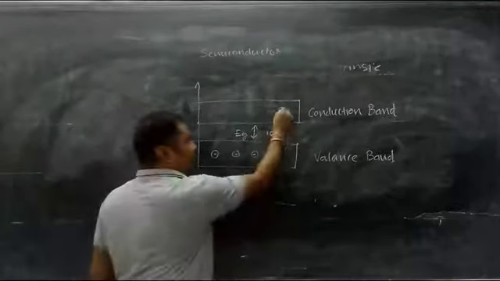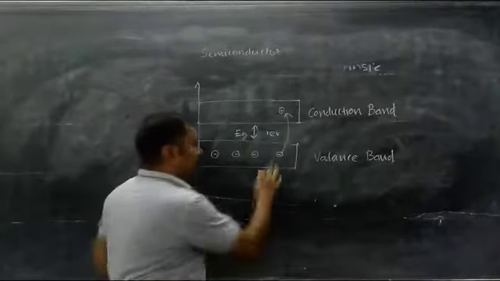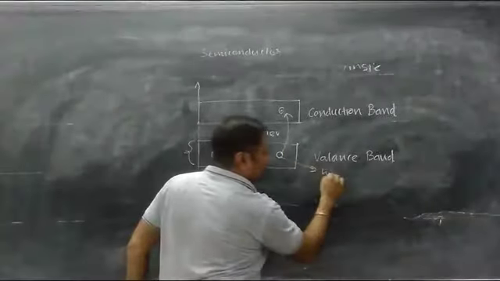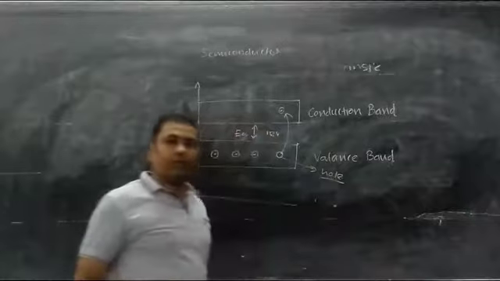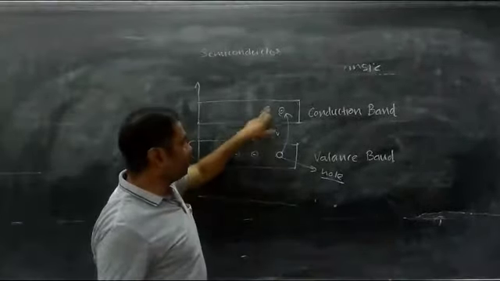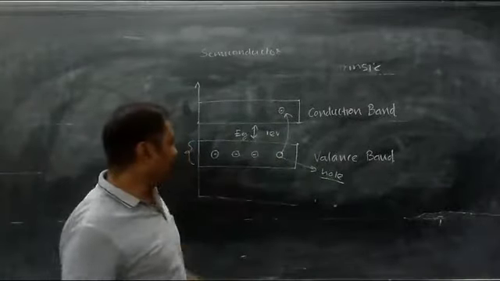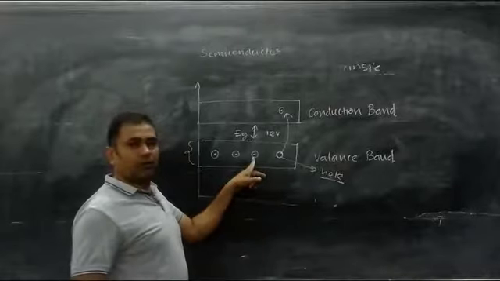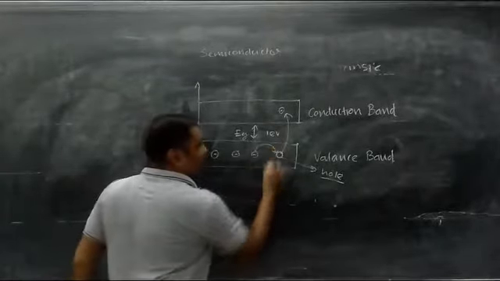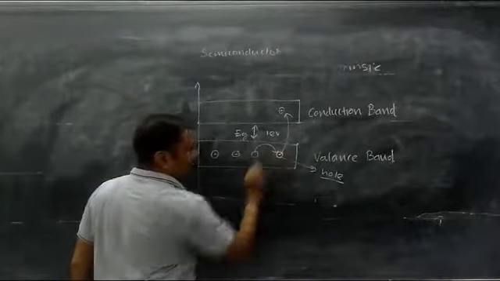What is happening here? If one electron has moved to the conduction band, this space will remain vacant. So there is the formation of a hole here. The vacant space is considered a hole. So one electron moved to the conduction band, and there is creation of a hole. Now what will happen to this hole? The neighboring electron of the valence band will move to the vacant space. So this electron will move here now.